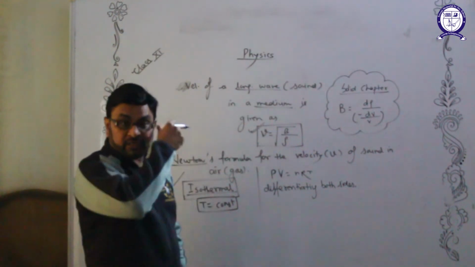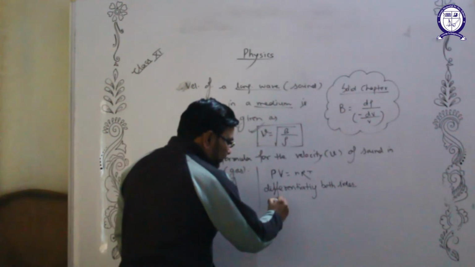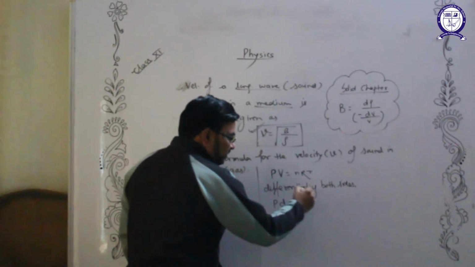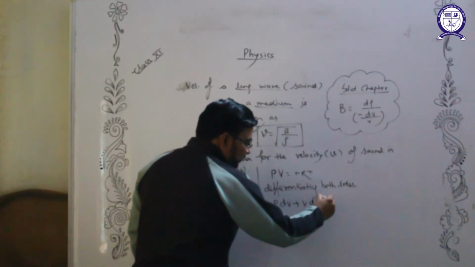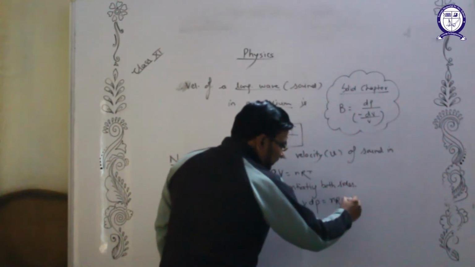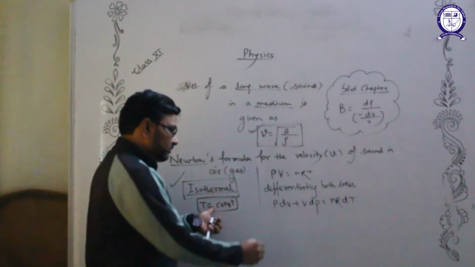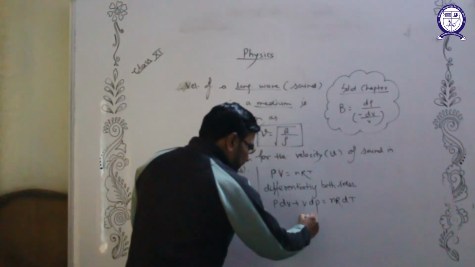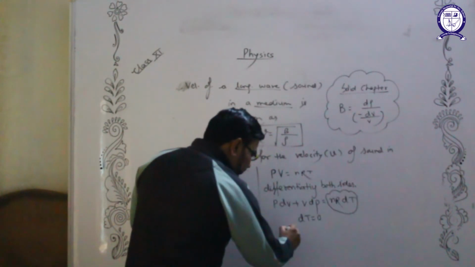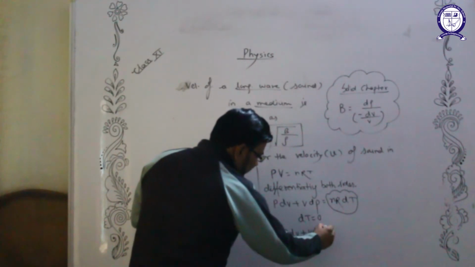Well, let us try to differentiate it. Apply the product rule: first function times derivative of second plus second function times derivative of first is equal to nR times the derivative of temperature. Both n and R are constant, can be taken out. But temperature is constant, so dT will be 0. So this complete term will be 0. P dV plus V dP is equal to 0.